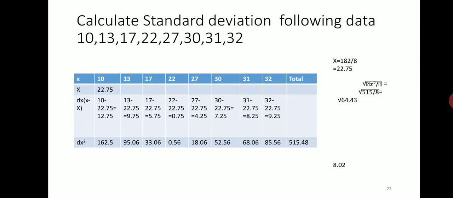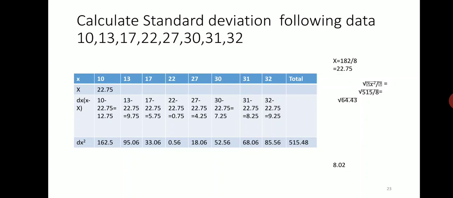Then we calculate dx, that is the deviation from the mean. How is it calculated? The first variable, or x value, is 10, and the mean is 22.75, so it is easily calculated. Each value we have to calculate.